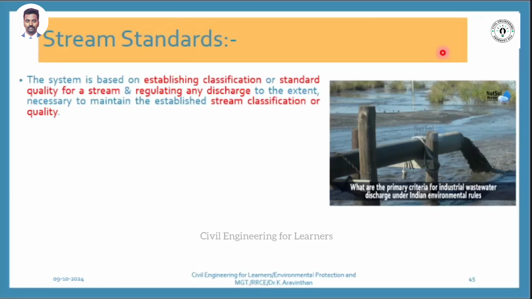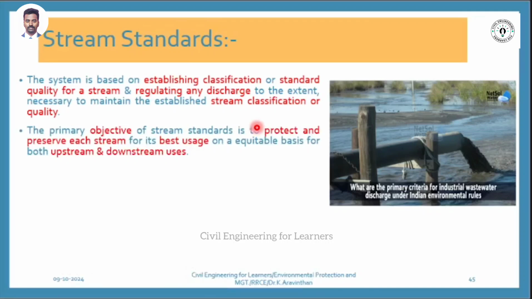It's called a stream. So what do you mean by stream standard? If your water is discharged into the stream, it should have a standard. If the people are taking water for drinking purpose, the quality of the stream should be higher. So the quality of stream standards can be established by a discharge classification system. If we are consuming that, then it will be a higher standard.